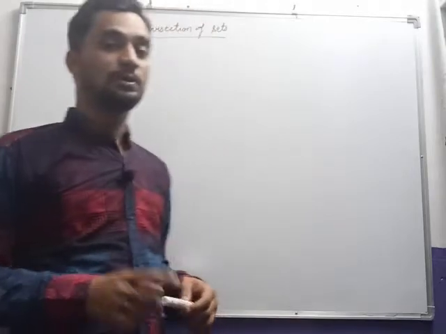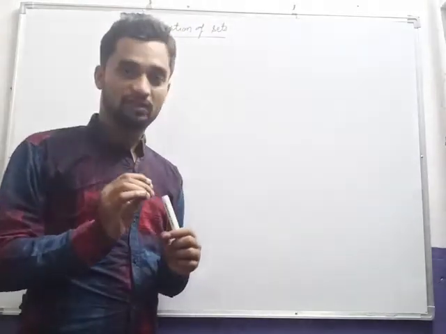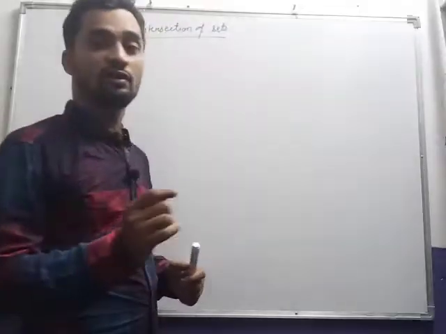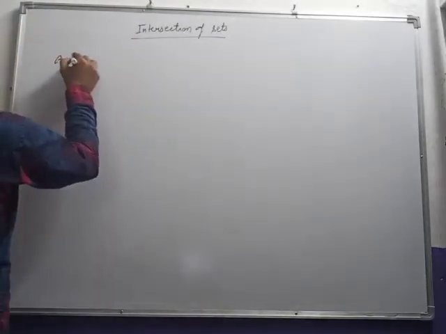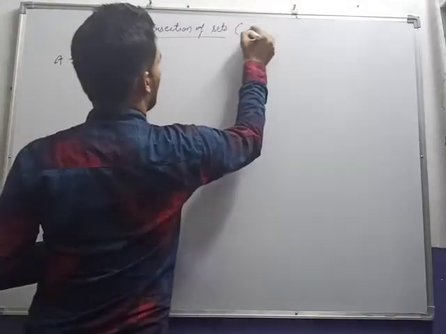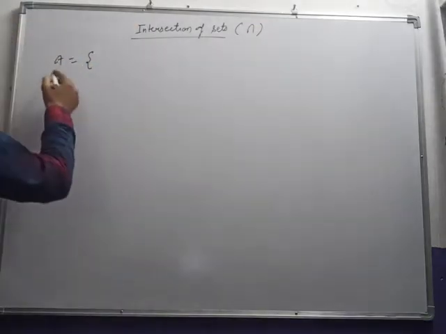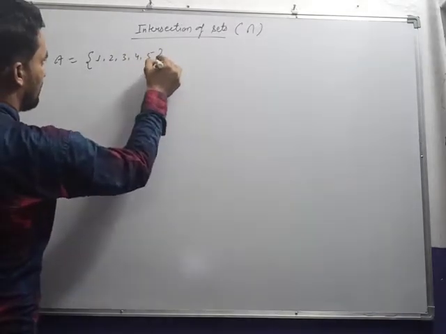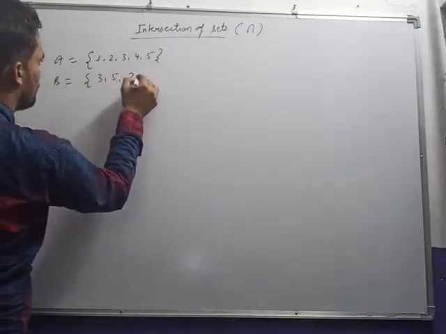It means intersection will always have something, in terms of phi if there is no common element. Intersection is denoted by this sign, a reverse U you can say. So for example, A equal to {1, 2, 3, 4, 5} and B equal to {3, 5, 2, 4}.